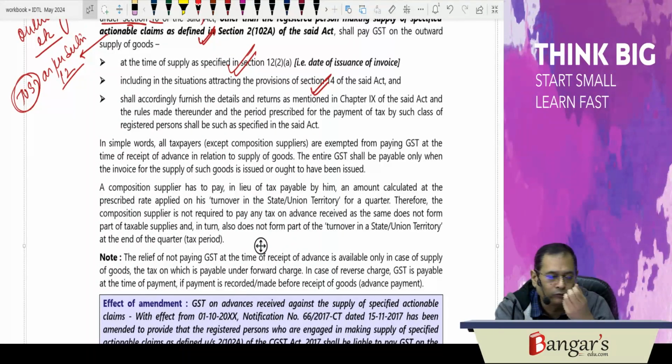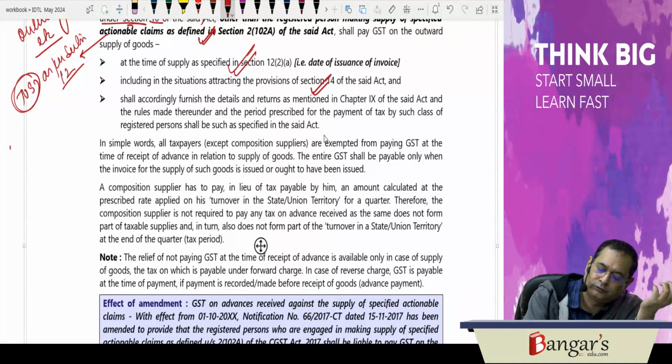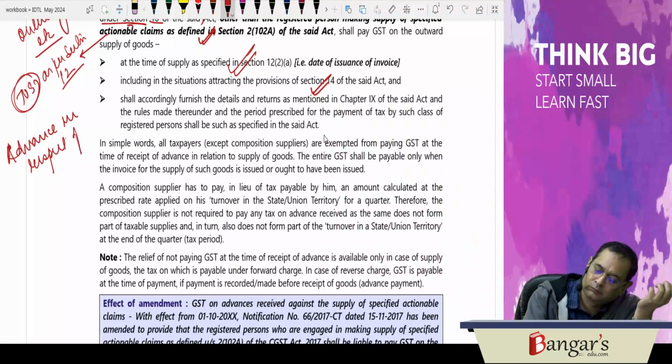For him also, on the basis of turnover, he is required to pay the tax. So fundamentally, advance in respect of goods is not liable to GST.